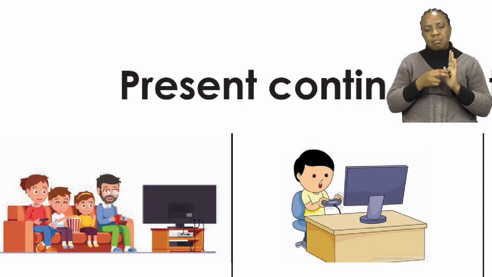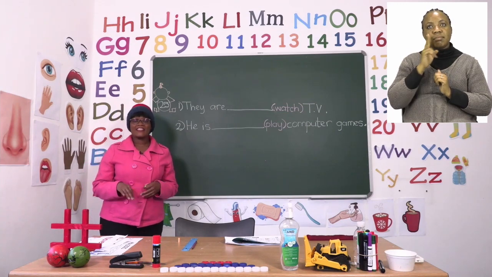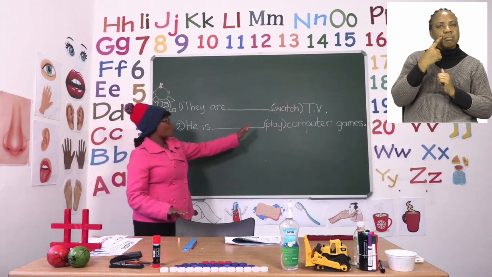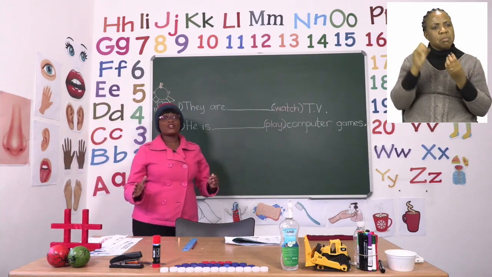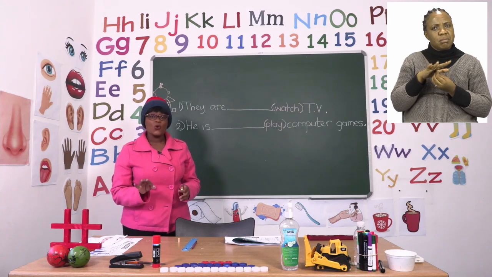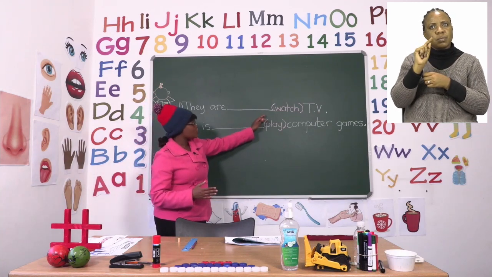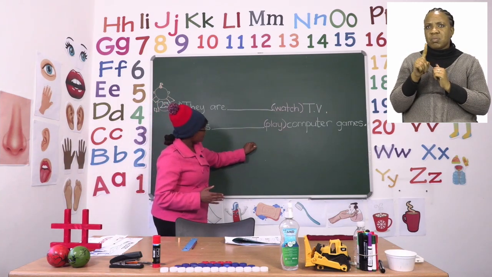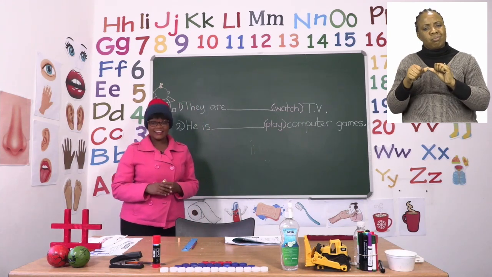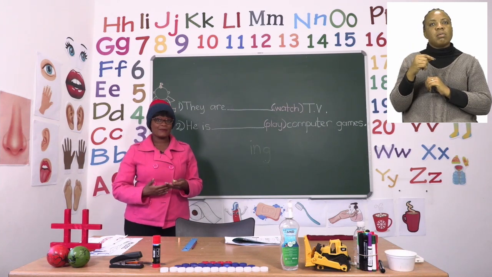Let's take a look at the sentences I have. Now, for the first picture, we could see a family and they were sitting in front of the television, and we have the word watch. Now the word watch is not the correct one, but there's something that needs to be added so that we can say it is happening now. So the word watch needs to have an I, N, and G at the end so that we can say it is continuous, it is still happening.